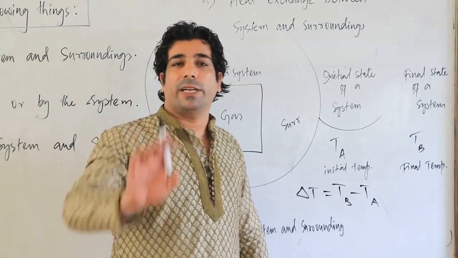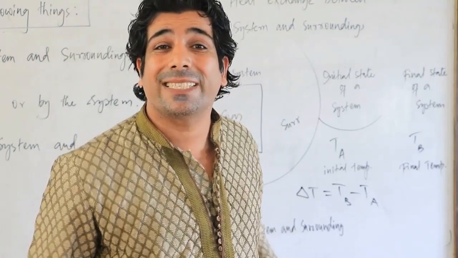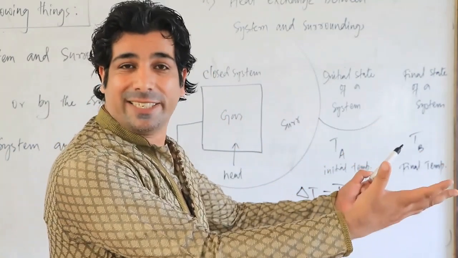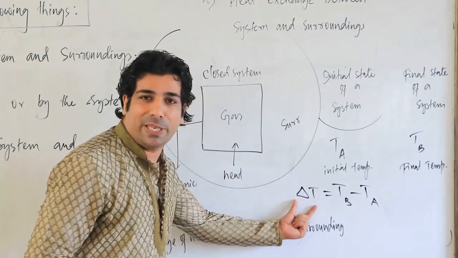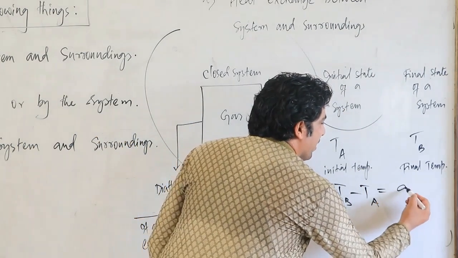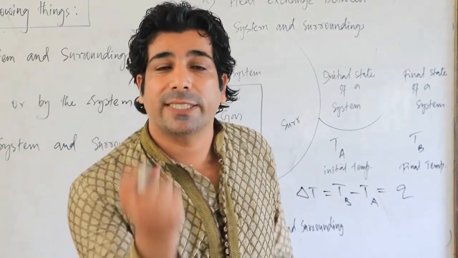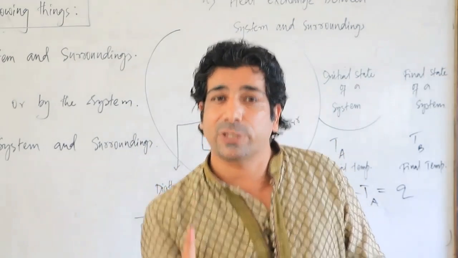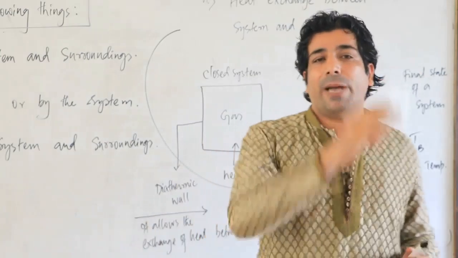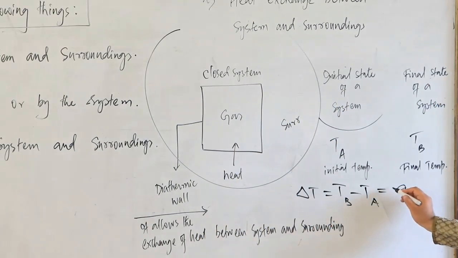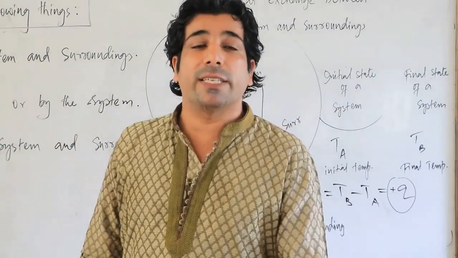Now look here, my dear friends. The temperature of the system has changed because of the heat supplied. You have supplied the heat to the system and the temperature has changed. That means this change in temperature is because of the heat. Heat is nothing but Q. Heat is absorbed by the system, meaning heat comes from the surroundings into the system. When the system absorbs heat, it is taken as plus Q. So plus Q means heat absorbed by the system.